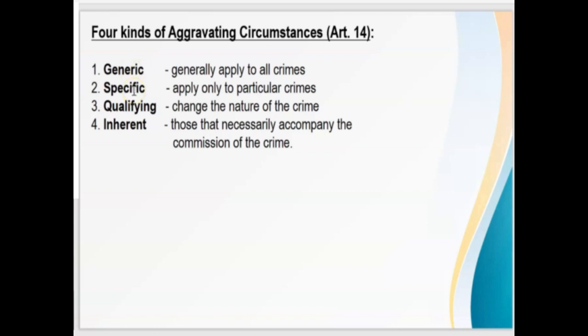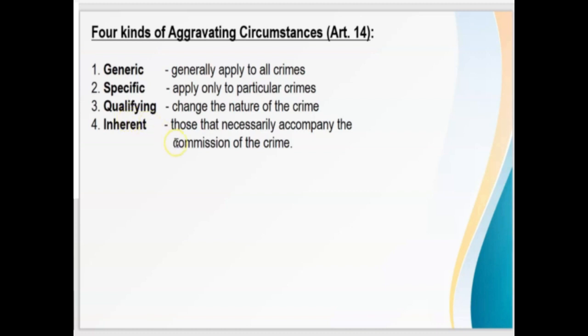Then we have specific aggravating circumstances, those that apply only to particular crimes. An example of this would be treachery. In treachery, it only applies to crimes against person. Then we have qualifying aggravating circumstances, those that change the nature of the crime. An example of this would be relationship. So in the crime of seduction, relationship qualifies the crime to qualified seduction.